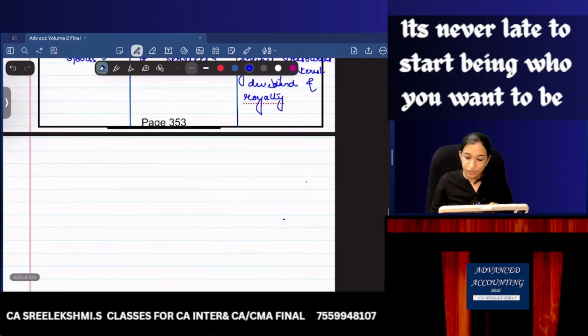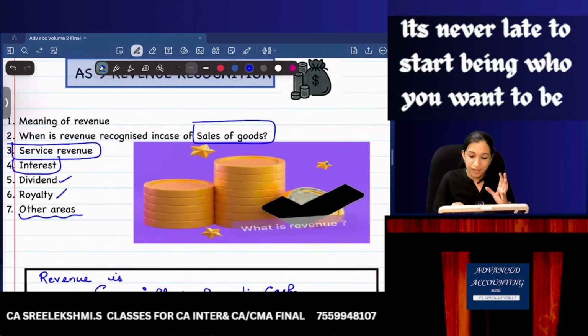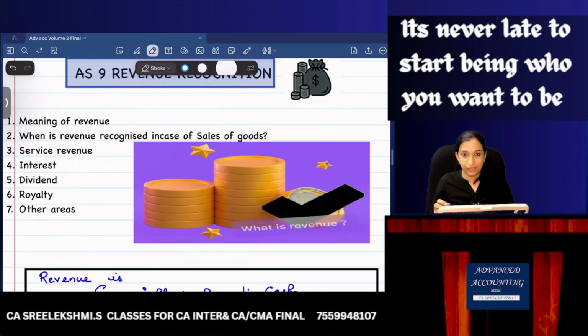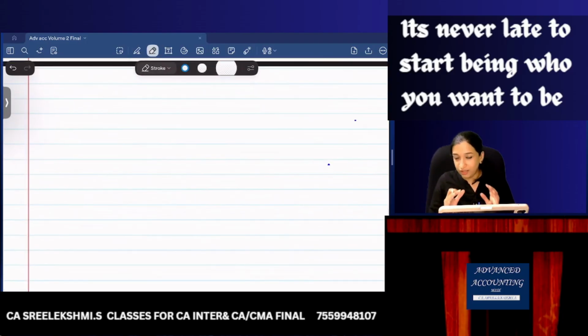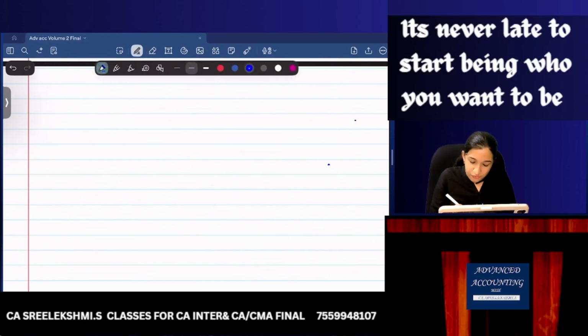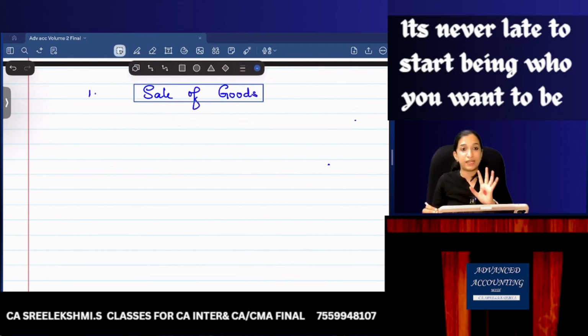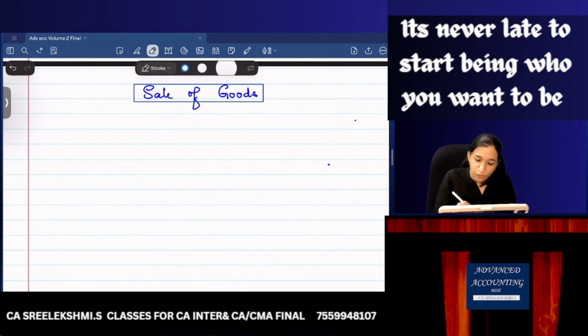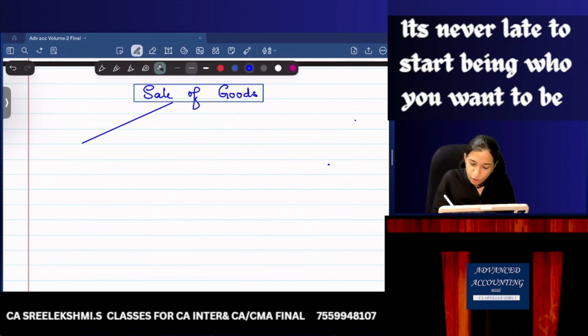Because it is theory, I'm not just reading through the theory. I'm writing first to grab your attention. It's already there in the book, but I'm writing first, then we'll read. From the first one I'm taking sale of goods. When is revenue recognized in case of sale of goods? I want you to learn it as 3 points.